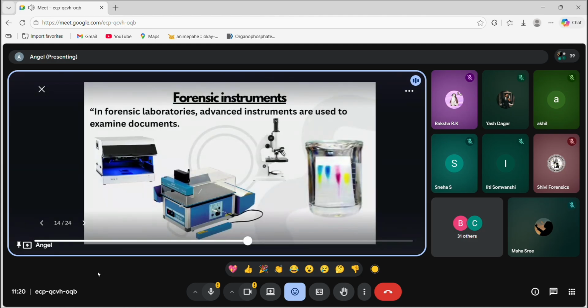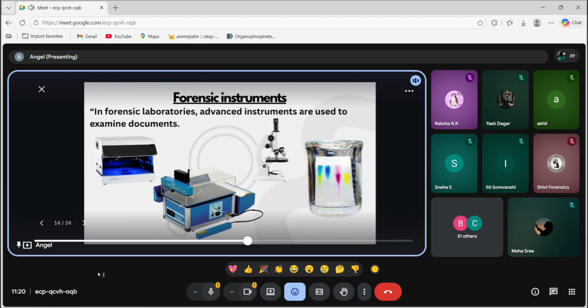Now, next, moving to forensic instruments. Like, how can we detect? By using instruments, we can also detect whether a person's handwriting and a questioned document are different. Like, we can suspect it by handwriting also. So, here are a few instruments.